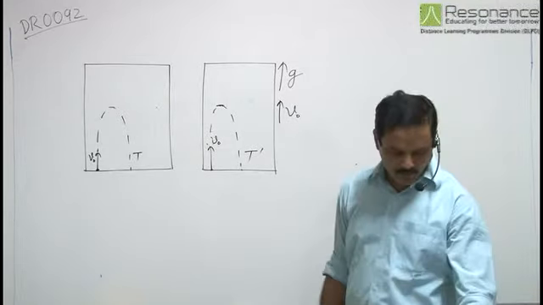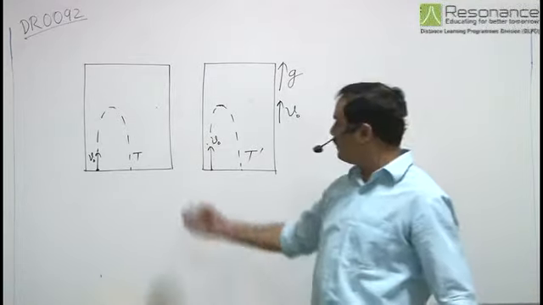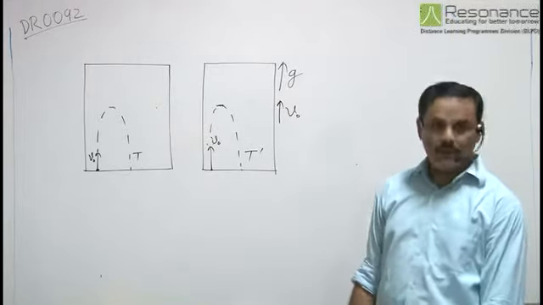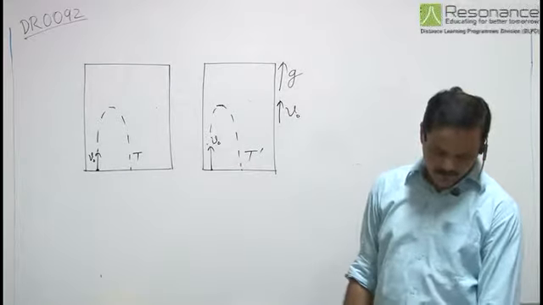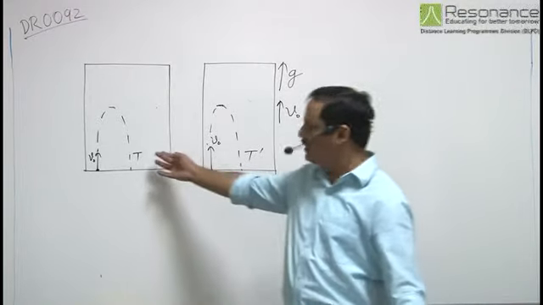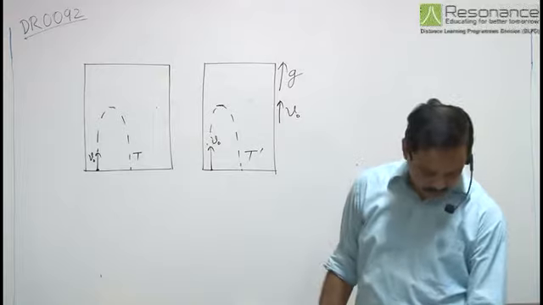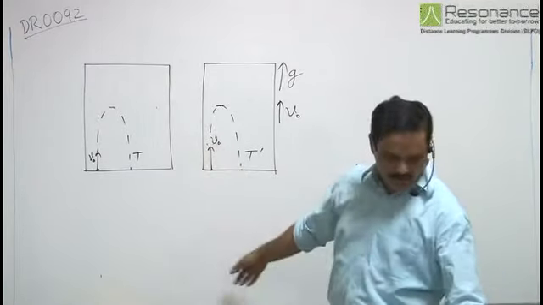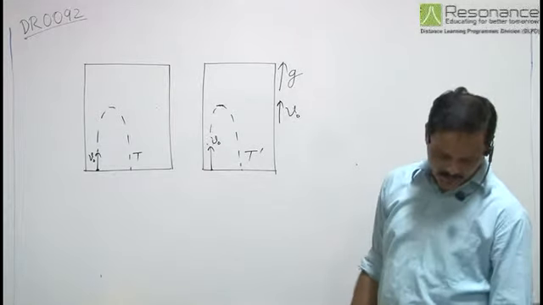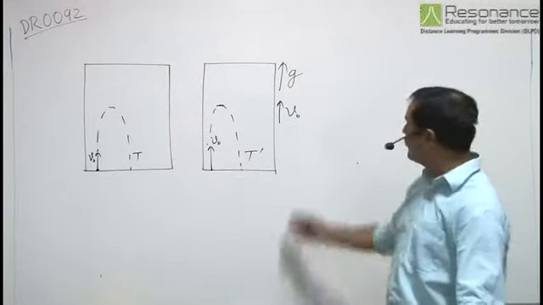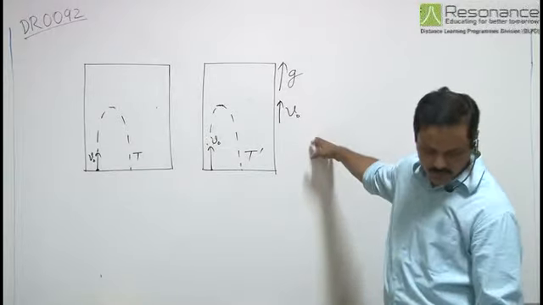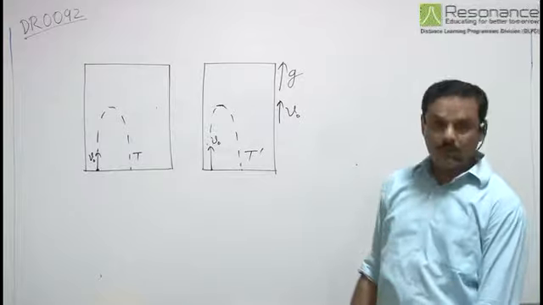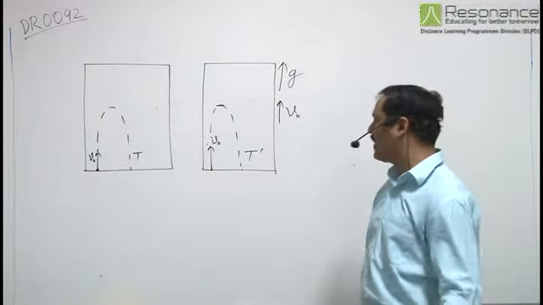In this particular problem, a particle is thrown up inside a liquid, inside a stationary lift of sufficient height. The time of flight is said to be capital T. Now it is thrown again with the same initial speed v naught with respect to the lift. At the time of the second throw, the lift is moving up with speed v naught and uniform acceleration g upward. Now we need to find the new time of flight.